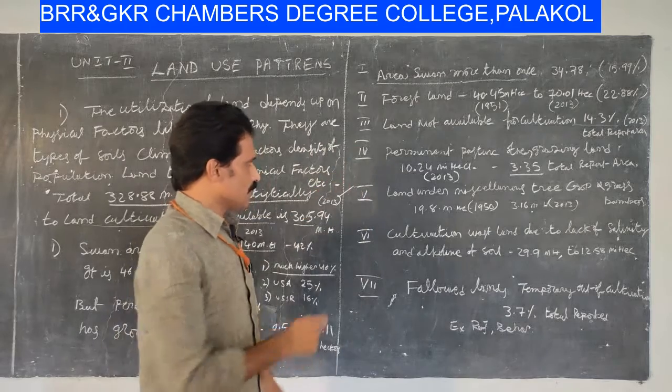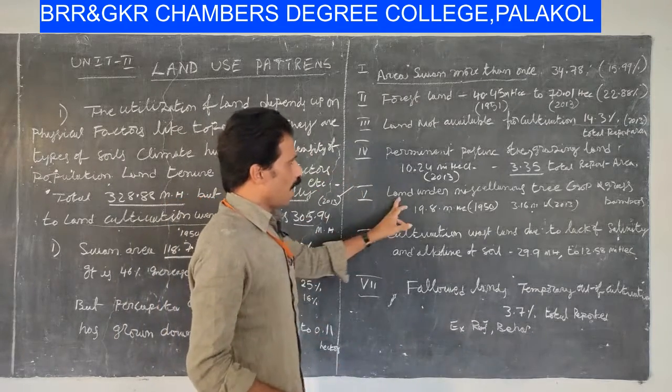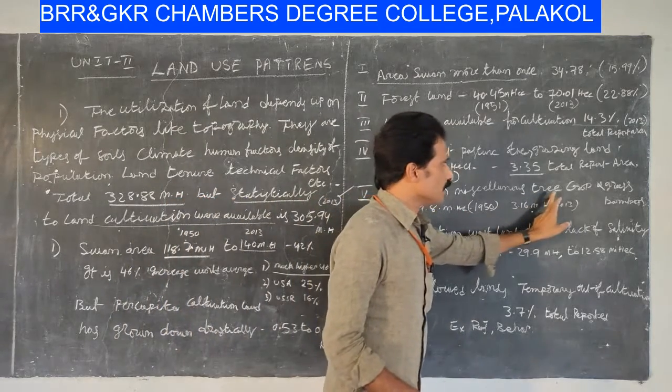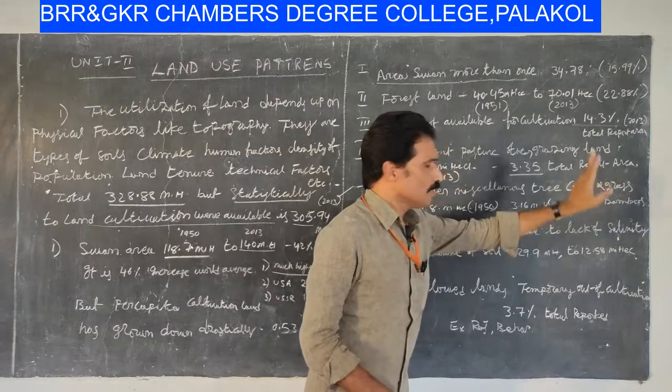And I will discuss the fifth point, that is land under miscellaneous tree crops, grass, bamboos and the like.